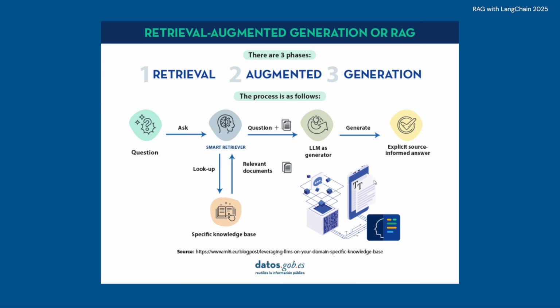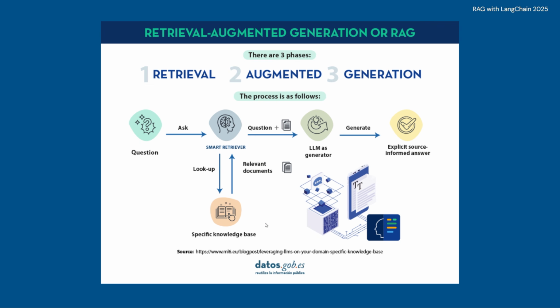All right. So let's go into a little bit more detail on what RAG is. Retrieval augmented generation breaks down into three different phases: retrieval, augmented, and then generation, right? Retrieval is the first step. You're going to ask a question, and then we're going to have a retriever, whose whole job is to look up relevant documents. So in the example of your company's handbook, if you ask something about maternity leave, the retriever will go into your company's handbook and look up any relevant pages that have to do with maternity leave. And that's it. That's retrieval. It's retrieving relevant documents based on the query that you give it. So for the election example, you could have a Wikipedia retriever that looks up the 2024 US election Wikipedia page, and that will be the context provided to the large language model.